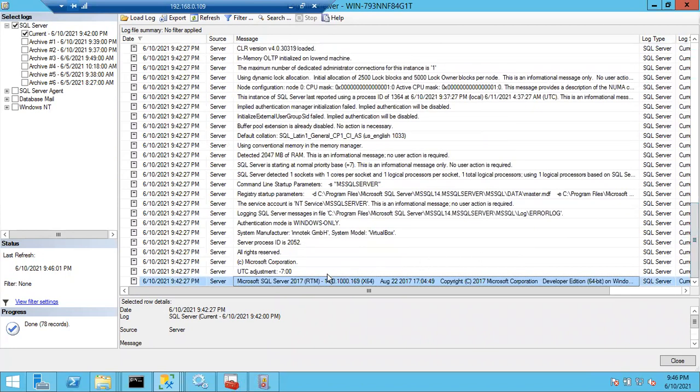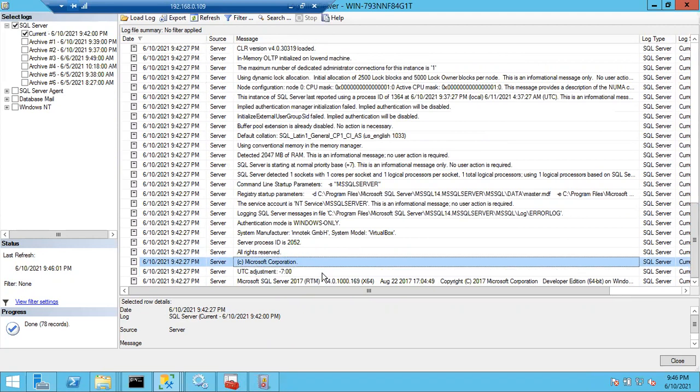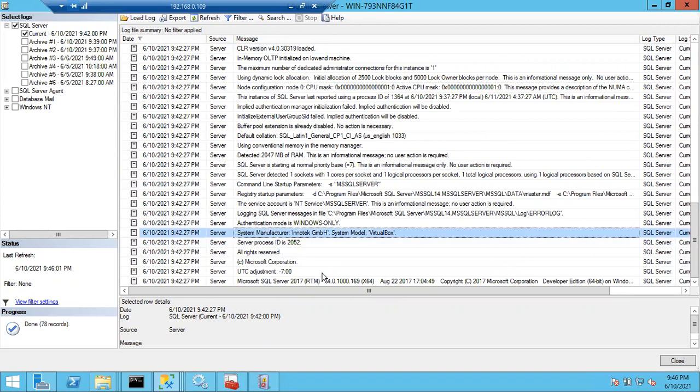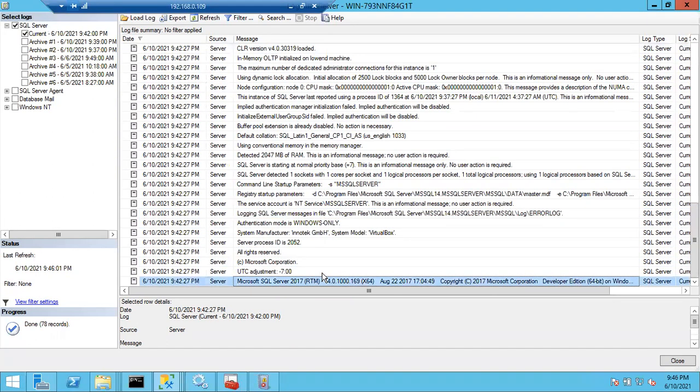If you have free time, try to read the error log. You will get a lot of information, guys. You will learn a lot by reading the error log: what each step will do, when, and what is the order. You can see here, first it detected the SQL Server edition. The first step was detected at 9:40:27.